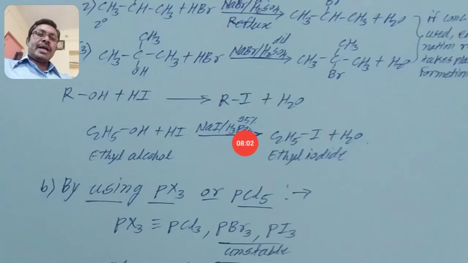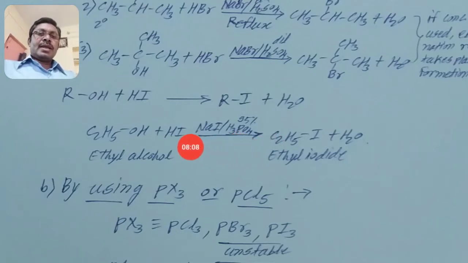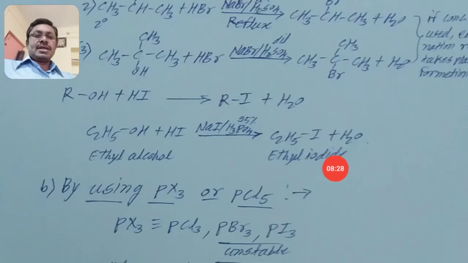When sodium iodide reacts with 95% phosphoric acid, H3PO4, we get HI, and that HI reacts with ethyl alcohol to give ethyl iodide with byproduct H2O.